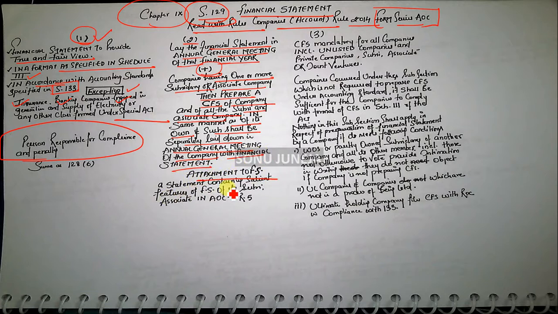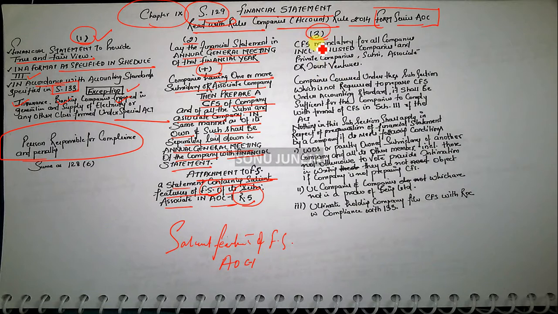Attached to the financial statement shall be a statement containing salient features of the financial statement of its subsidiary and associate in AOC 1. That is your rule 5. So the salient features of the financial statement are in form AOC 1.